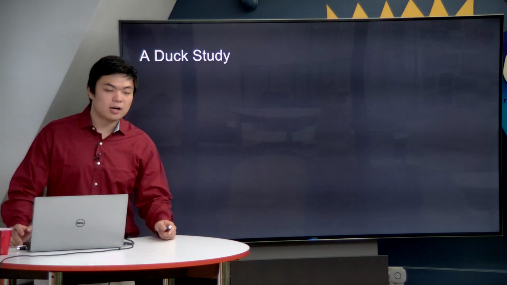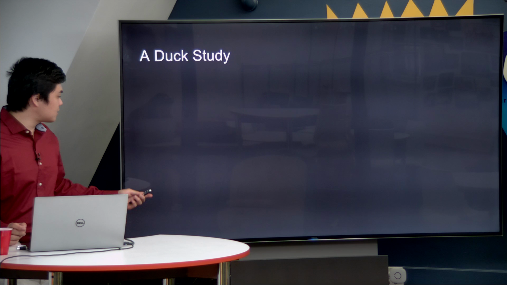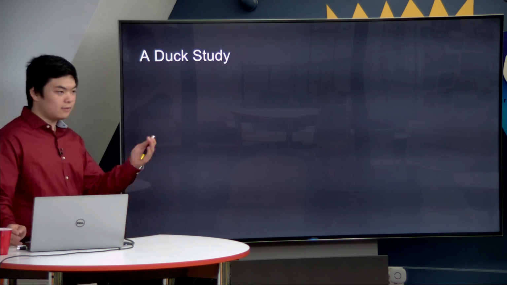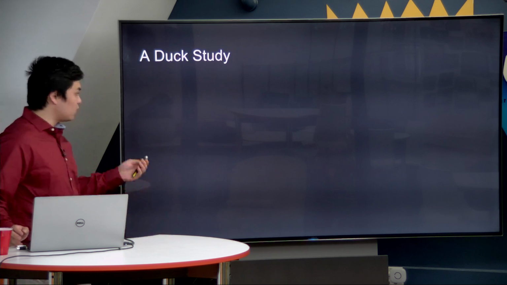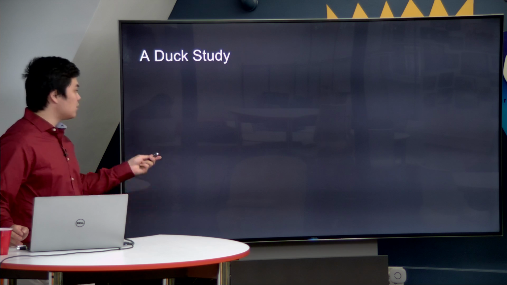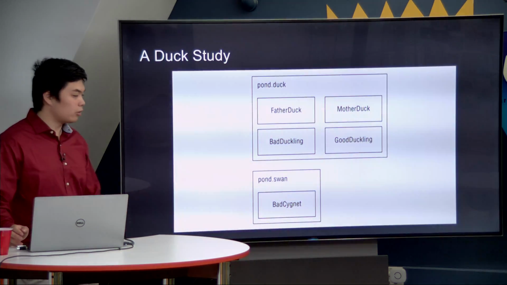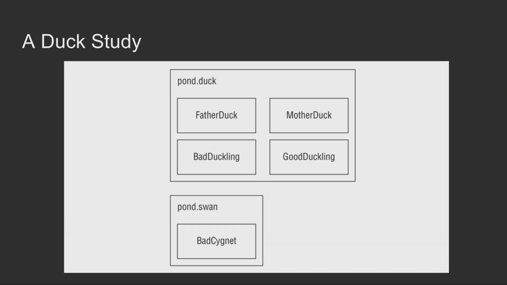So let us talk about a duck case study in which we'll highlight all the different features of accessibility and access modifiers using a family of ducks that we are going to illustrate below. Notice here that we have one big package called pond.duck. Inside we have 4 classes: father duck, mother duck, bad duckling, and good duckling. And then we create another package called pond.swan. And inside of it we have what is called a bad signet class.